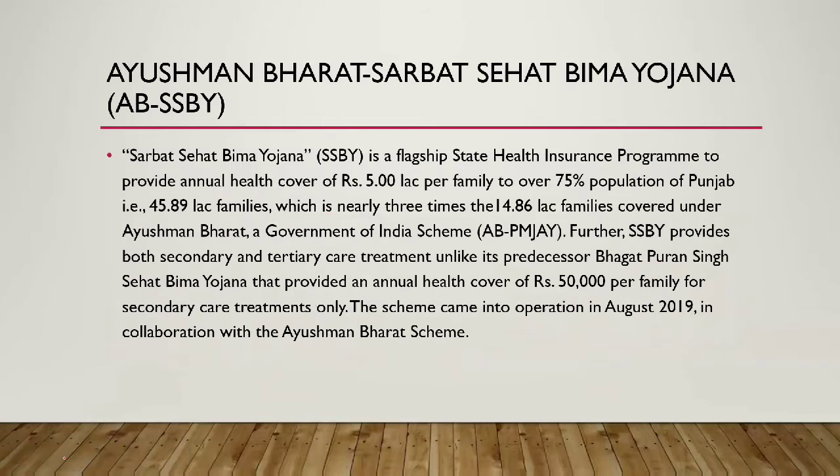Ayushman Bharat Sarbat Sehat Bima Yojana. The Sarbat Sehat Bima Yojana is a flagship state health insurance program to provide annual health cover of 5 lakh rupees per family to over 75% of the population of Punjab. Further, it is nearly 3 times the 14.86 lakh families covered by Ayushman Bharat, the Government of India scheme. The Sarbat Sehat Bima Yojana provides both secondary and tertiary care treatment, unlike its predecessor, Bhagat Puran Singh Sehat Bima Yojana, which provided annual health cover of 50,000 per family for secondary care treatments only.